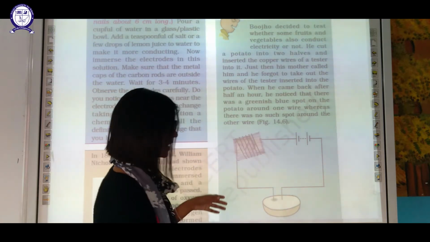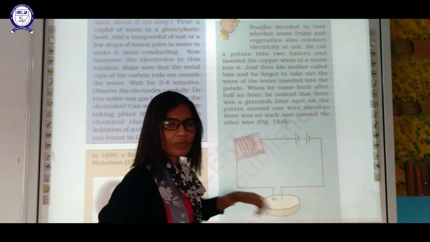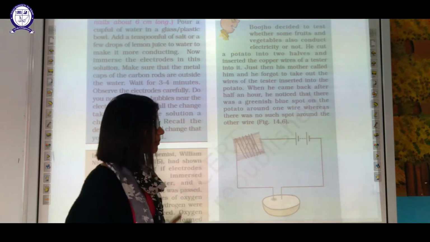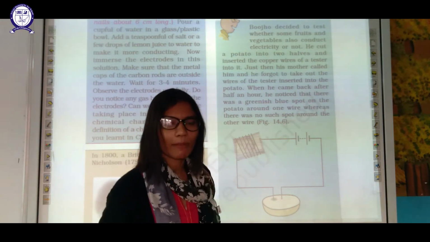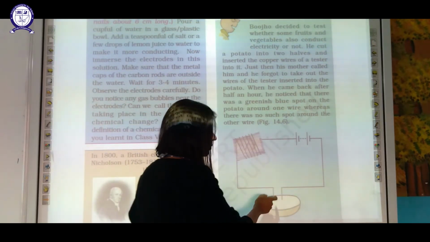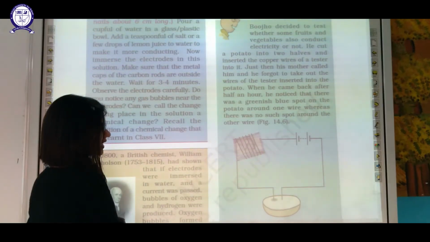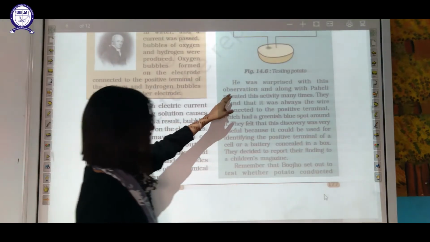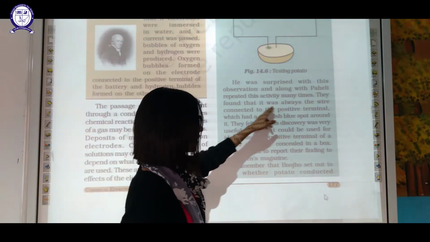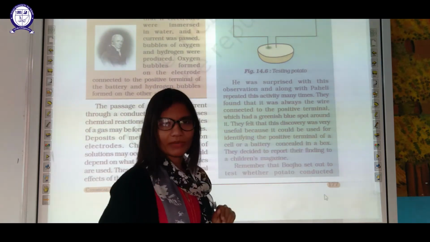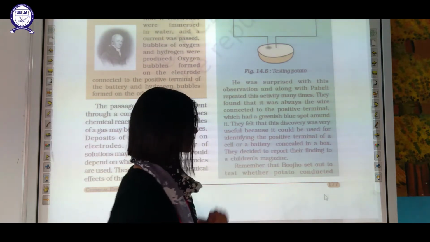After, when he came back, he saw that there was a green spot on one end of this potato. He was amazed. When he repeated this experiment several times, every time only this part had this blue-green spot. So let's find out why such a thing happened. He was surprised with the observation. Along with Paheli, he repeated this activity many times, and they found that it was always the wire connected to the positive terminal that had this spot. They felt that this discovery was very useful.